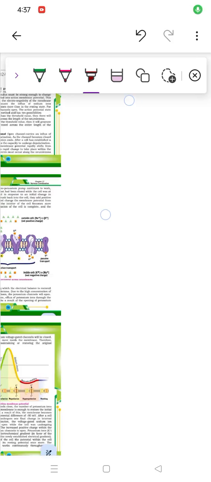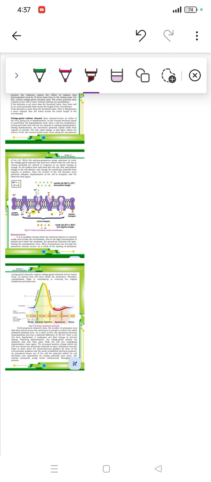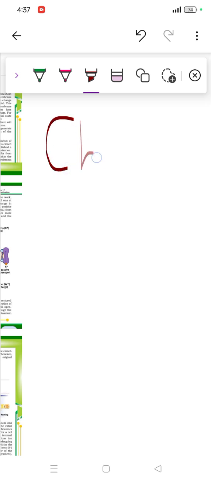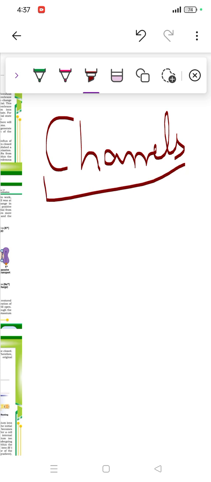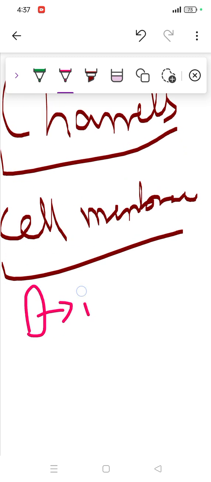Okay, so in this video we'll go over polarization, depolarization, and even repolarization. But before continuing with all these topics, there are a few channels which you should know. Of course, what are these channels? These channels are simply for the cell membrane. How do they work? Some allow calcium, some do not allow a few things. Channels are a kind of structure which prevent things from going inside or outside.